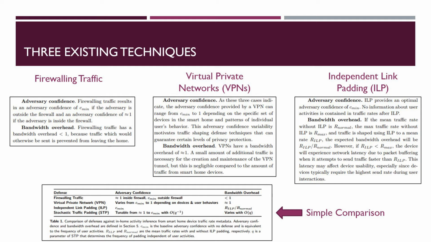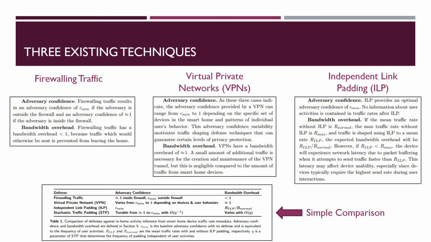So the first and simplest defense technique is firewalling traffic. The whole idea is to prevent an adversary from collecting network traffic from the beginning. Configuring a firewall to block smart home device traffic would protect devices from user activity interference by external adversaries. Unfortunately, most devices cannot work without internet connection, so taking away wide area network connectivity would leave the device essentially useless. Also, a firewall would not protect against local adversaries' inferences with traffic.